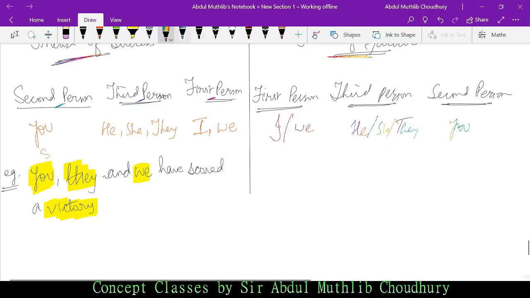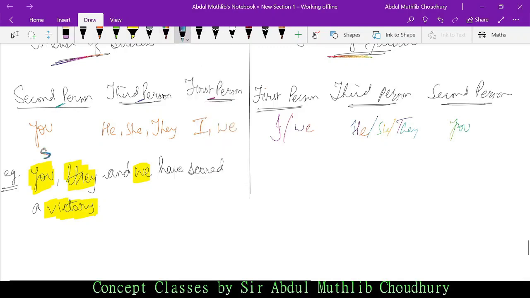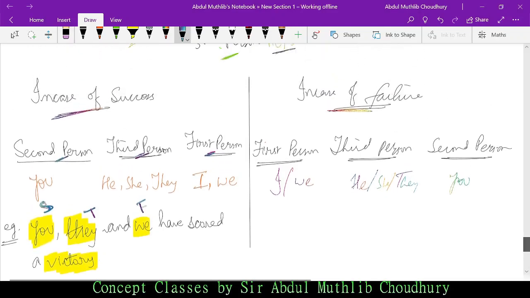Let me change the color of the ink. You is second person, they is third person, S is for second person, T is for third person, and V is for first person. When do we follow this hierarchy or this rule? First second person, third person, and then comes first person. When? In case of success, right?